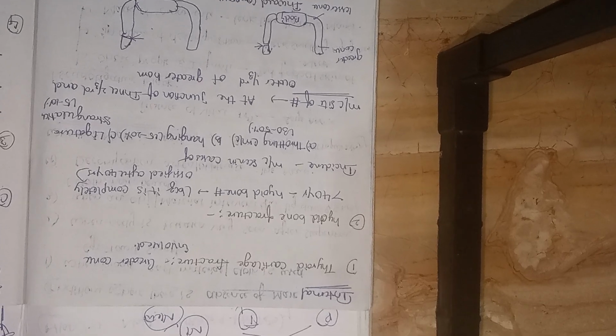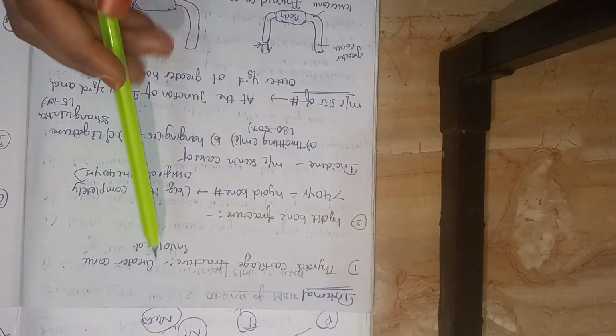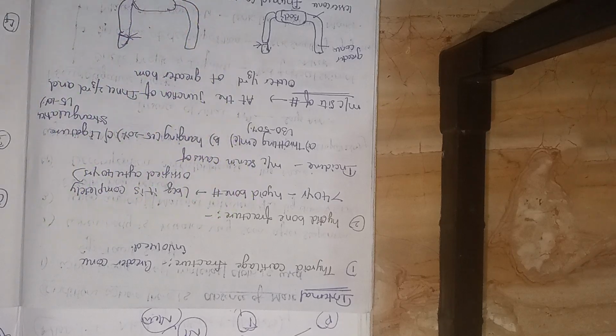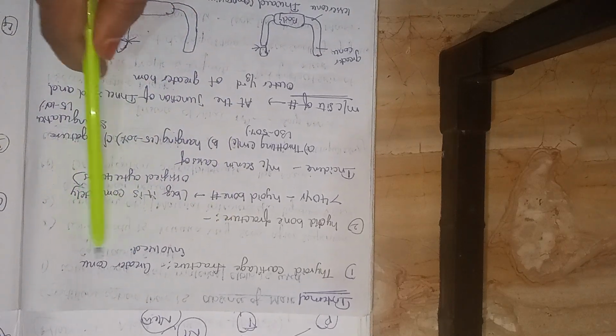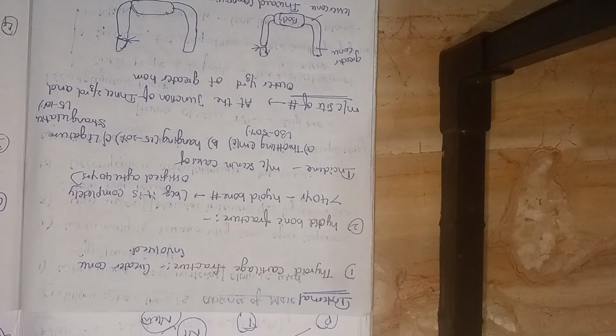Thyroid cartilage fracture will occur because of hanging. After that, hyoid bone fracture also occurs. In the hyoid bone fracture, the greater horn is involved. Hyoid bone fracture is an important short answer question for university exams.